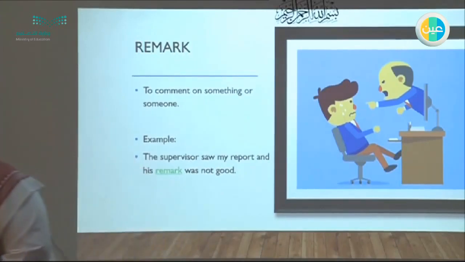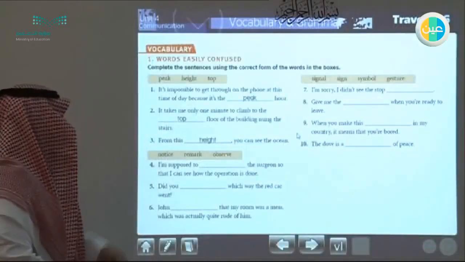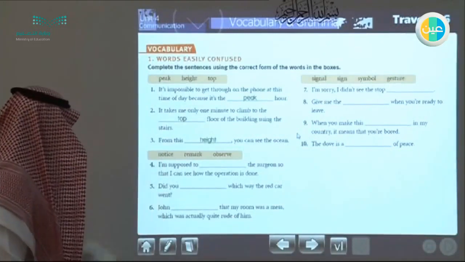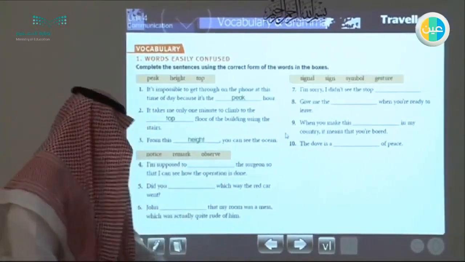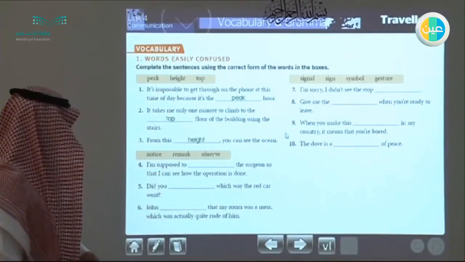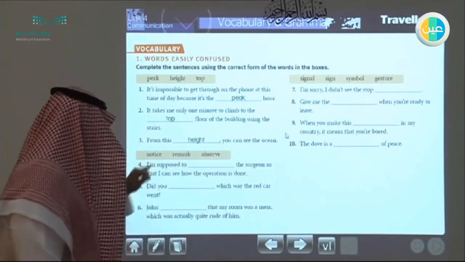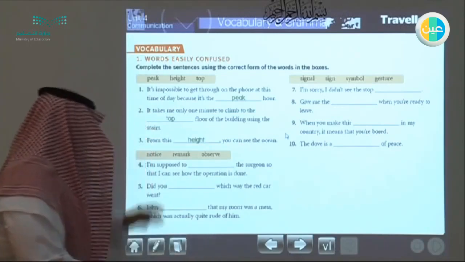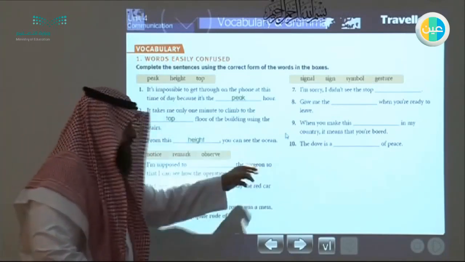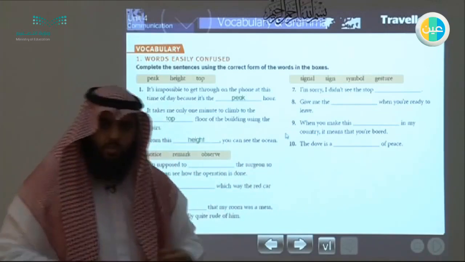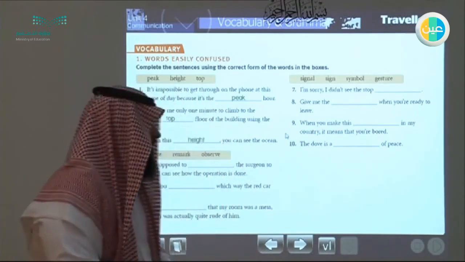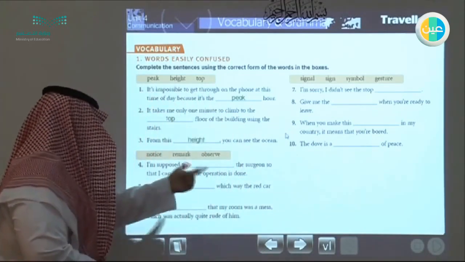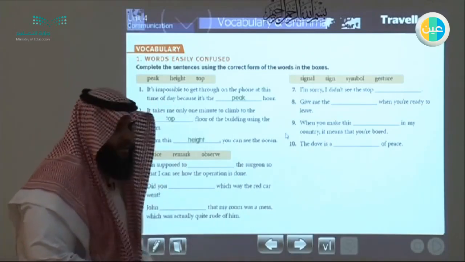Okay, let's go back to our book. Let's answer the next three. So we have notice, remark, and observe. "I am supposed to the surgeon, so that I can see how the operation is done." So I am supposed to do what? The surgeon. What's the meaning of surgeon? Surgeon is a type of doctor who does operations. So that I can see how the operation is done.